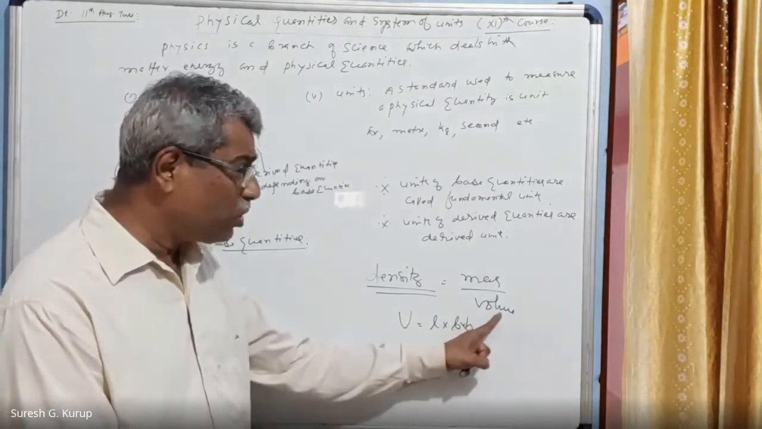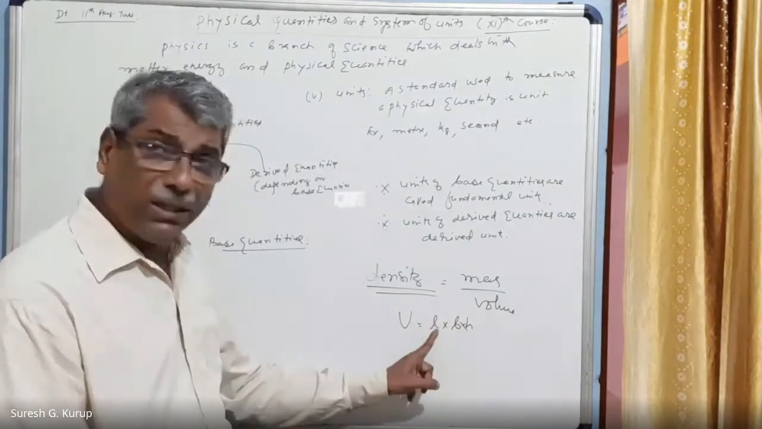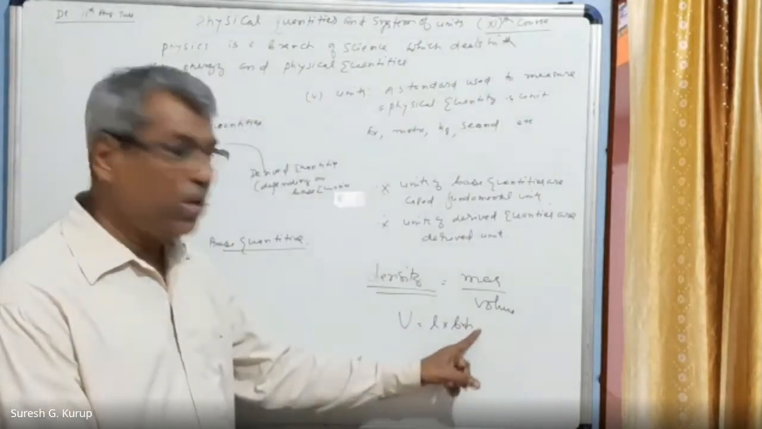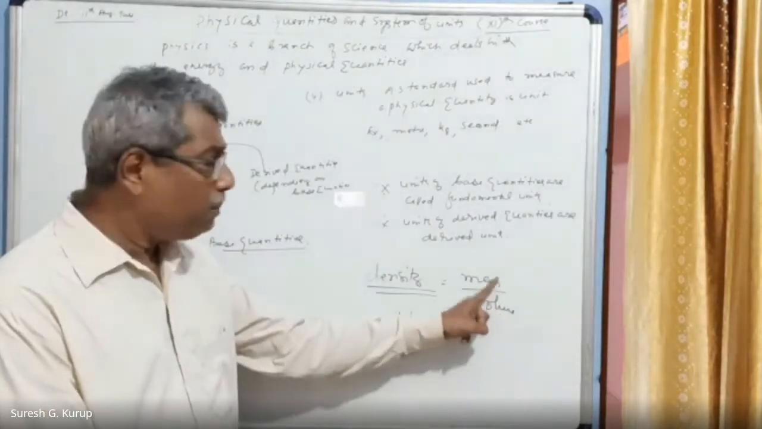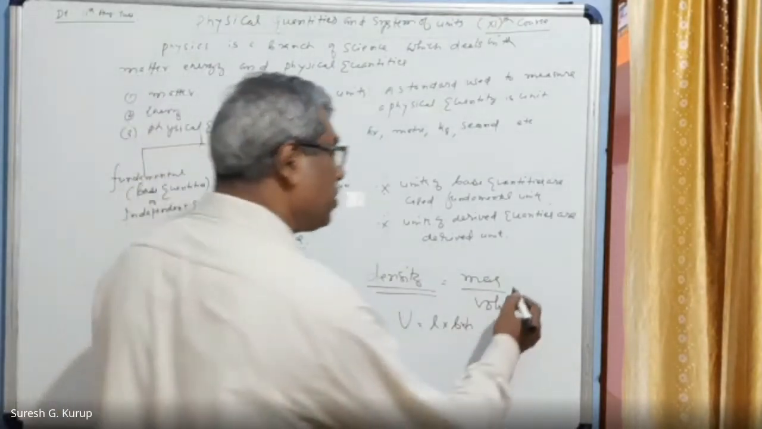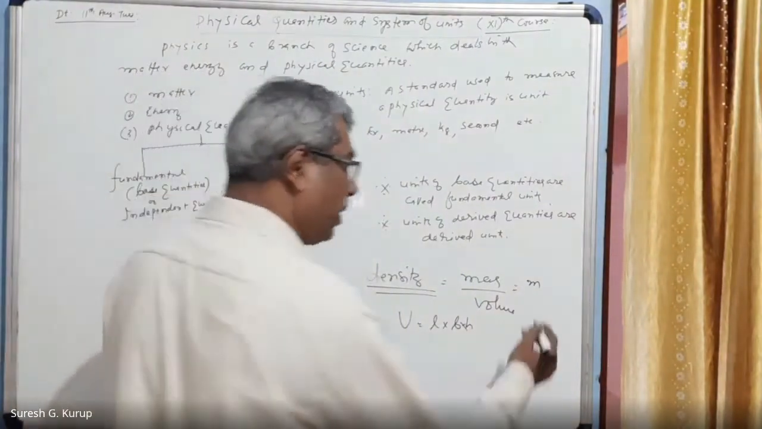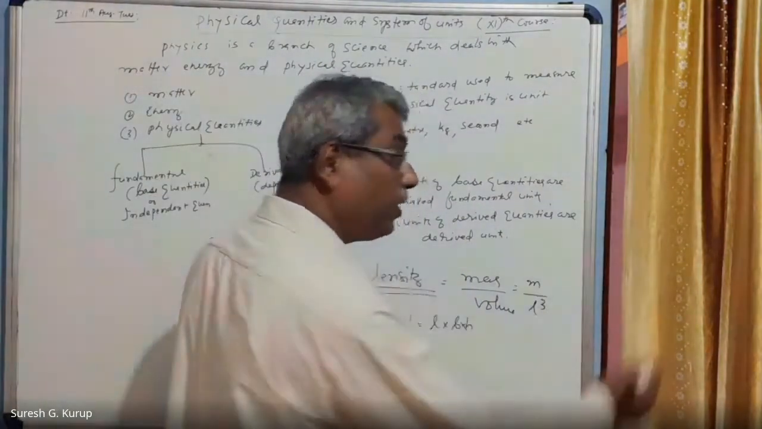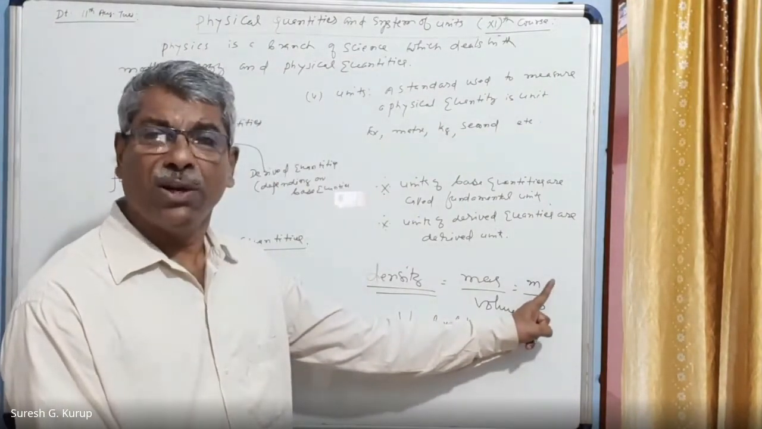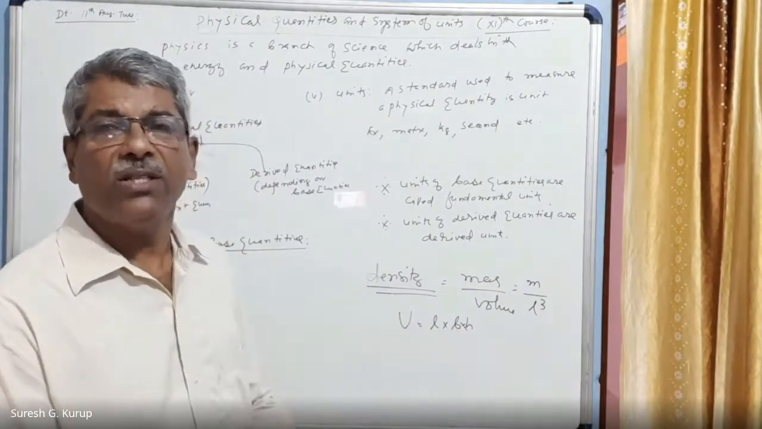Which fundamental quantity is used to define volume? Length. Because the length of an object is length only, breadth is also length only, and height is also length only. So volume is a derived quantity. Mass is a fundamental quantity, denoted by small m as a symbol, divided by L cube. L is a fundamental quantity and M is also a fundamental quantity. Using these fundamental quantities, we define density. So density is a derived quantity.